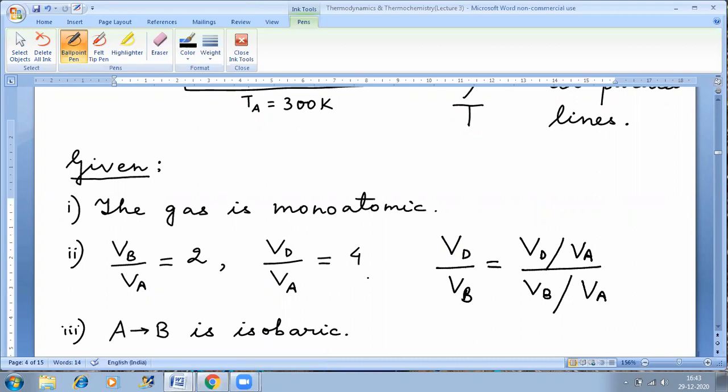That is VD by VA upon VB by VA. Why? These two will get cancelled and I'll be left with VD by VB. This is given to me. This is given to me. Put the values. So I get 4 by 2. Right?